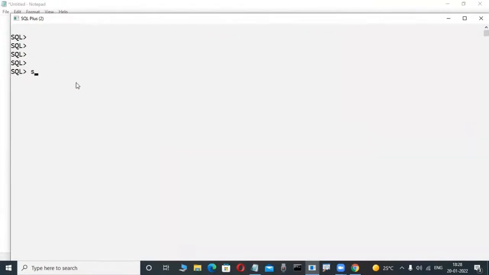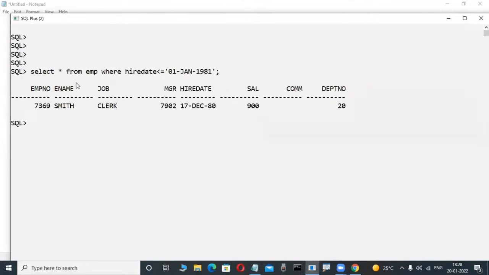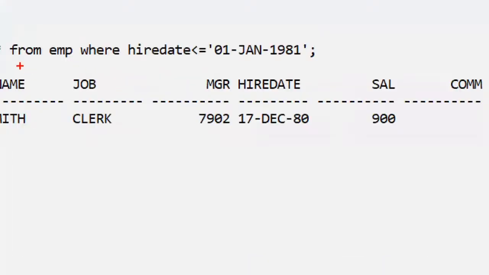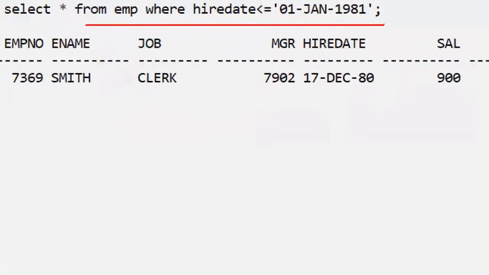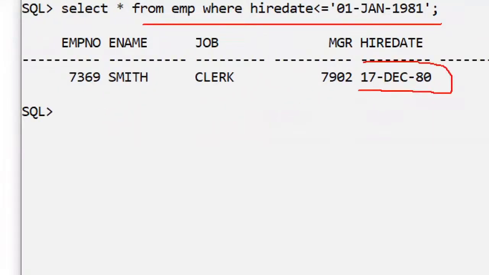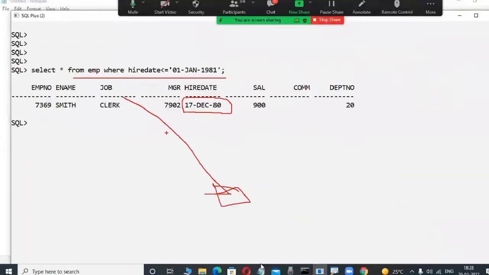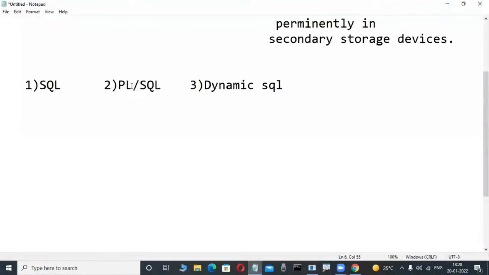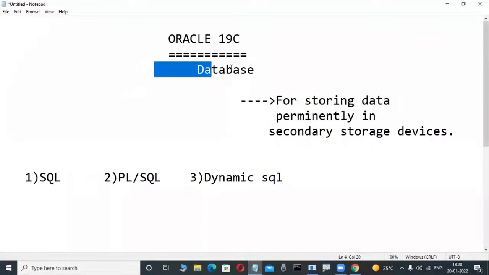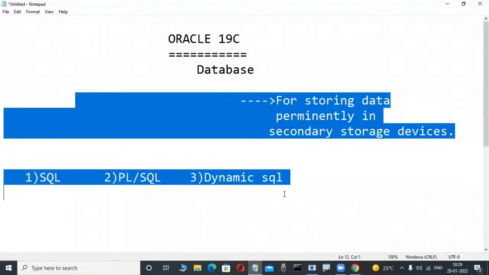They write queries. These are called queries. Observe here: select star from table name where hire date is less than or equal to 1st January 1981. Just by writing the query, the data is displayed automatically. With a single line of code, the employees who joined before 1981 are automatically retrieved from the database. That is why efficient data retrieval is most powerful, and it is possible only through these databases and languages.